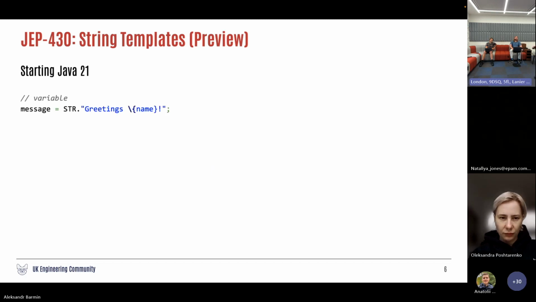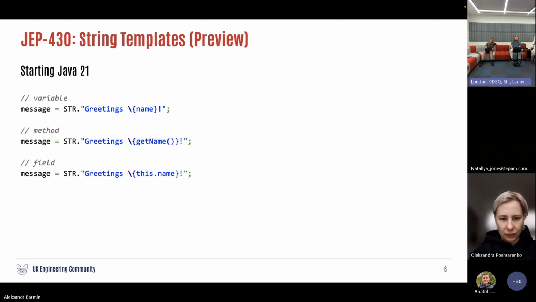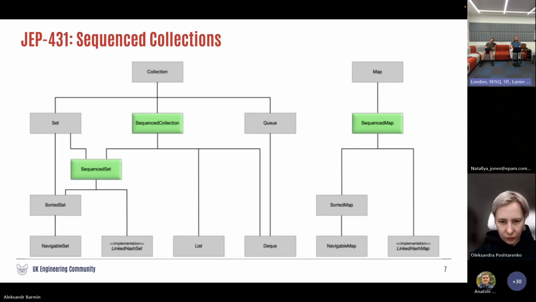Other than that, now, apart from variables in the templates, you can put method calls. Yes, it's even harder to debug. Yes, of course, you can put a field. Yes, and you can include arithmetic operations. I cannot even imagine why you should do it, but now you're able to shoot your own leg. Okay, what else apart from string templates?